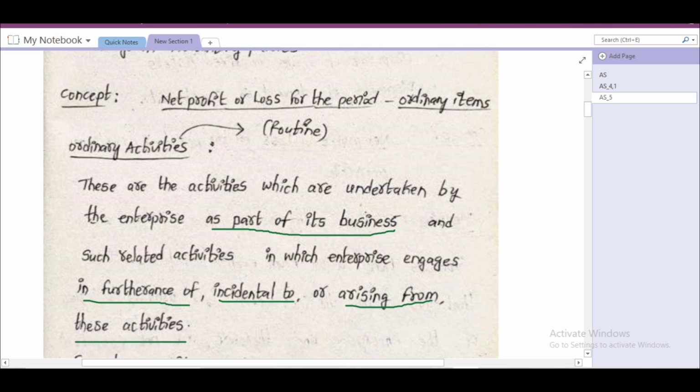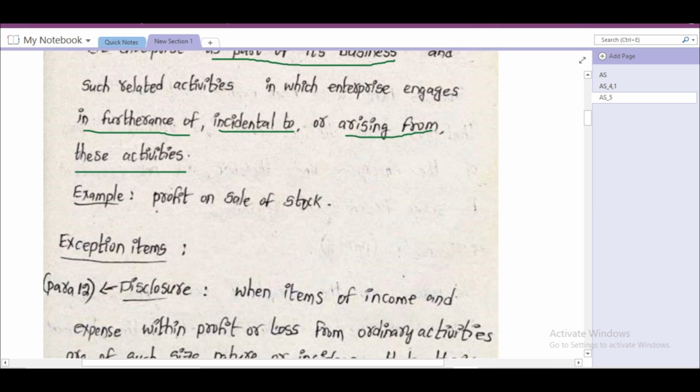In furtherance of means advancements of the actual activity. Incidental to means because of the activity, some activity happened in the future, or arising from those activities. These are ordinary activities. These are nothing but just general activities of the business. For example, profit on sale of stock. This is just general activity, ordinary activity of the business.